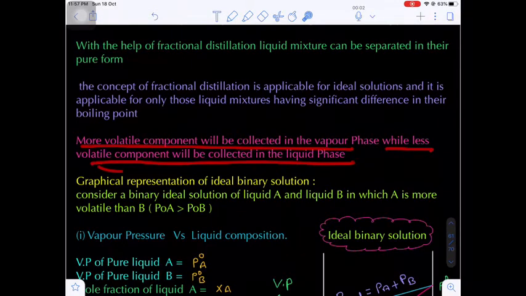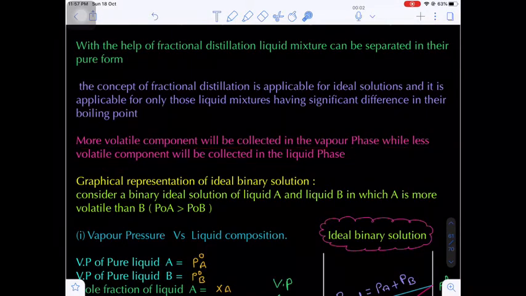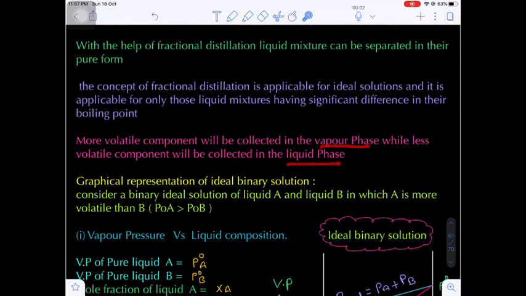Just now I told you, the component which has more vapor pressure will obviously be present in a higher mole fraction in the vapor phase, and the component which possesses less volatile nature will exist in the liquid phase.